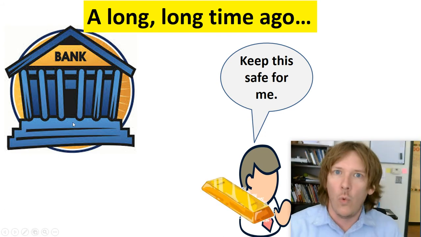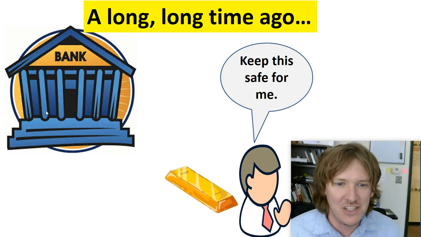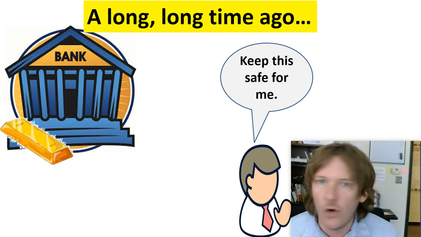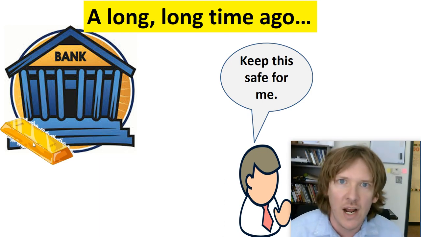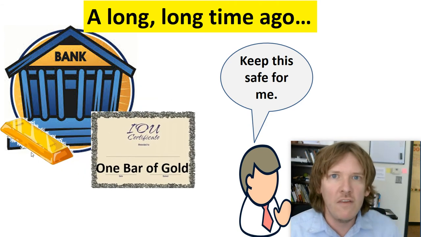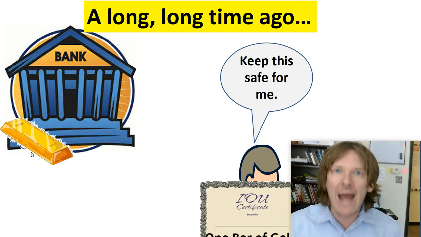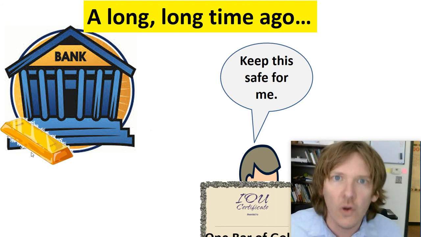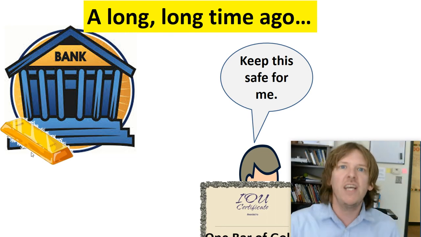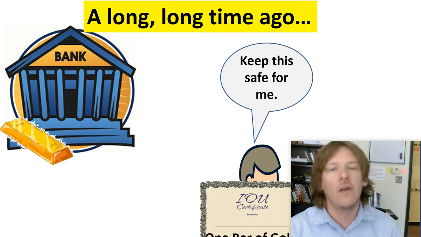Well, what you would do way back in medieval biblical times, the beginning of civilization almost, you could exchange your gold into a bank. You'd say, hey, I don't want to lug this gold around. It's heavy. It's hard to keep track of. People are trying to steal it from me. Can I put it in your vault? They would say, sure, we'll give you a receipt, an IOU for one bar of gold. Bring that receipt back to the vault and we'll give you your gold. So instead of having to haul around all of your gold, you now have just a piece of paper. It's a receipt. It says, I have a piece of gold in this vault. And if I take this piece of paper in there, they're going to give me my gold back.